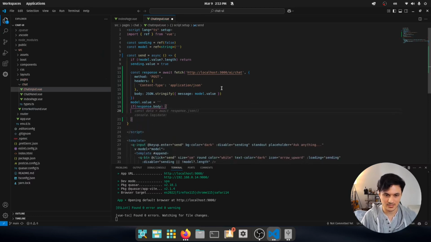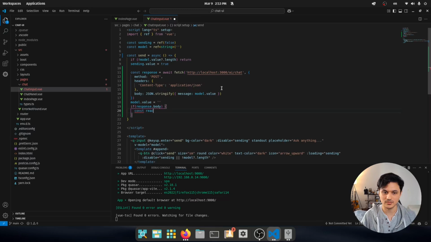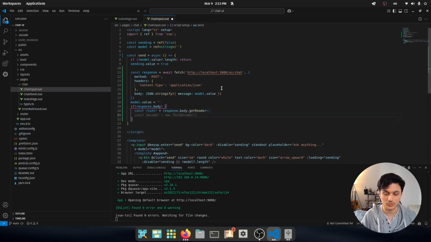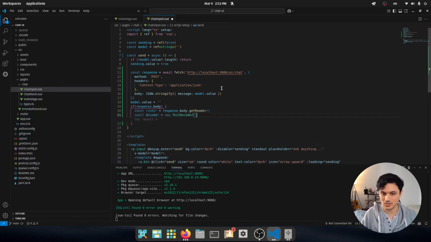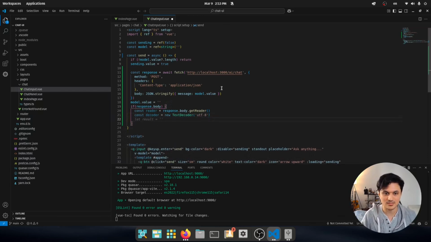And if the body exists, I want to get the body reader. So give me the reader from the body. The reader contains all of the binaries, like the blobs, that have come back from the backend, and now we have to decode them to have text. Let's have this as UTF-8.